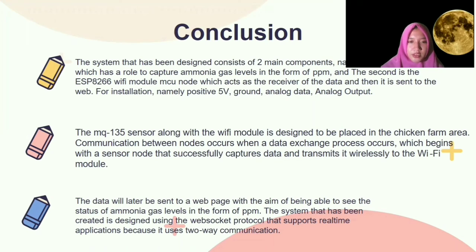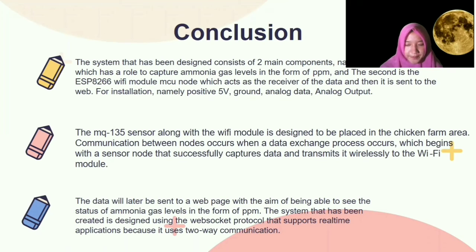The system that has been created is designed using the WebSocket protocol, which supports real-time applications because it uses two-way communication. In this device, we have the sensor, the controller, the input, and then the network. The network has a VSN, web server network, which is the routers.